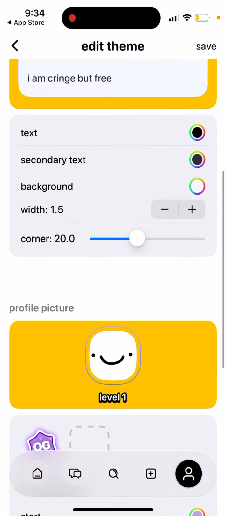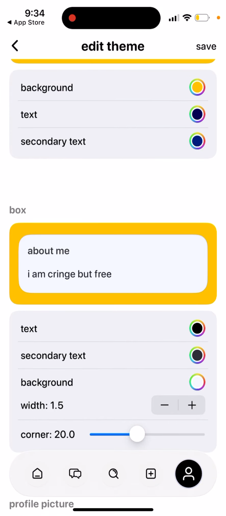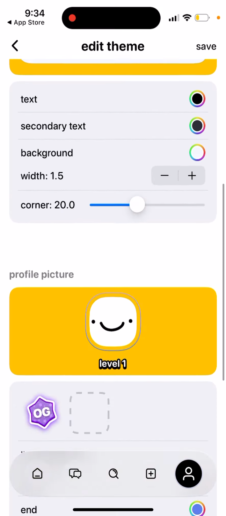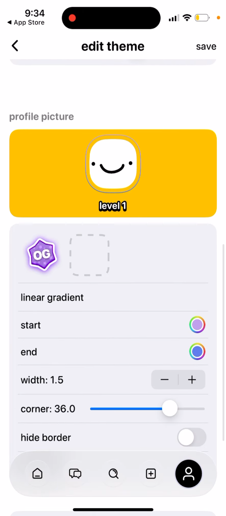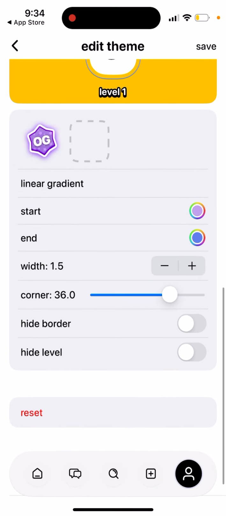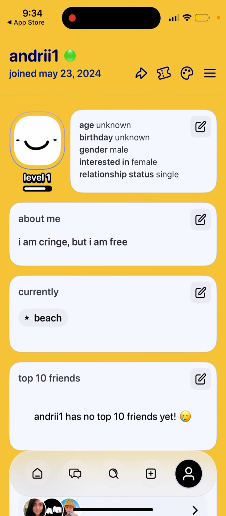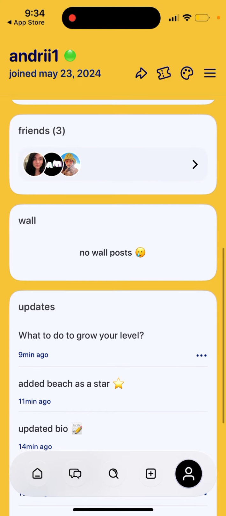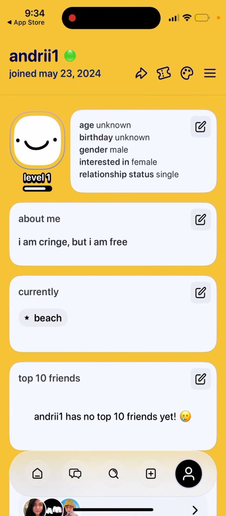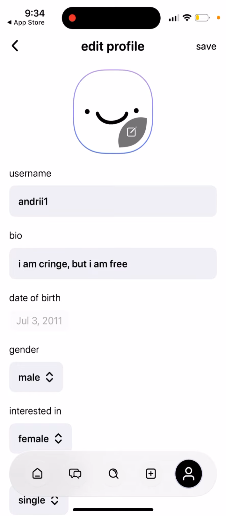And then you can customize all of the things: boxes, canvases, profile pictures, badges and things like that. Then you just tap save. Oops, something is wrong. If I customize it like this, all friends who are visiting my profile will see a different theme. Some people are spending really big time here, so you can really polish your profile and make it stand out.